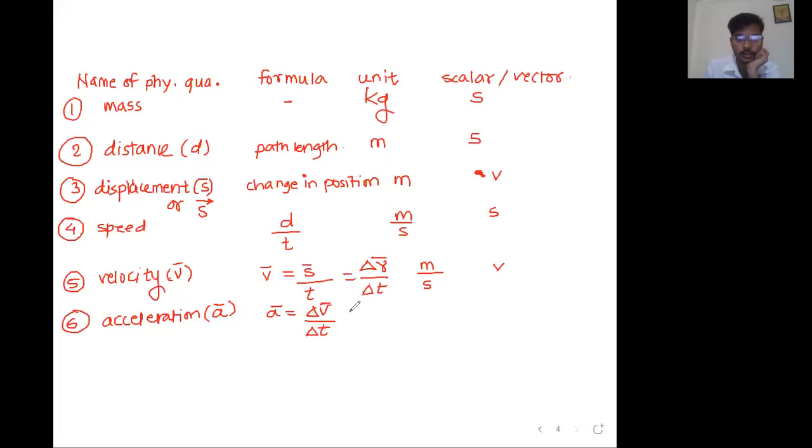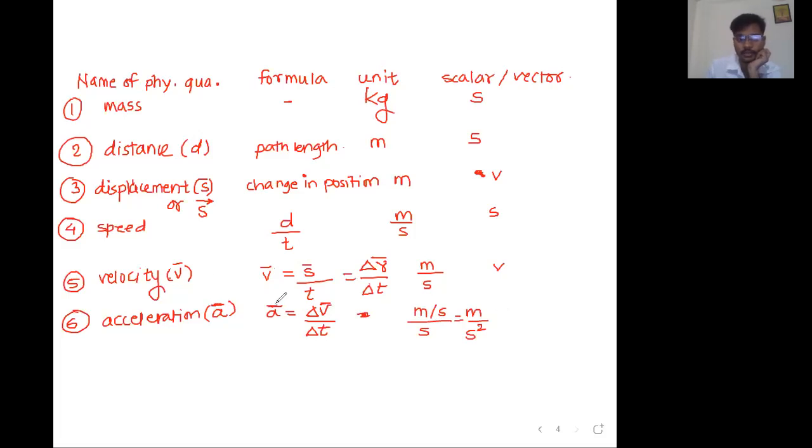Velocity is also a vector quantity. What is its unit? Sir, velocity has unit meter per second. So change in velocity will also have the unit meter per second. Sir, time has unit second, and this second is also in the denominator. So that will automatically become, sir, meter per second square. Acceleration is a vector quantity.